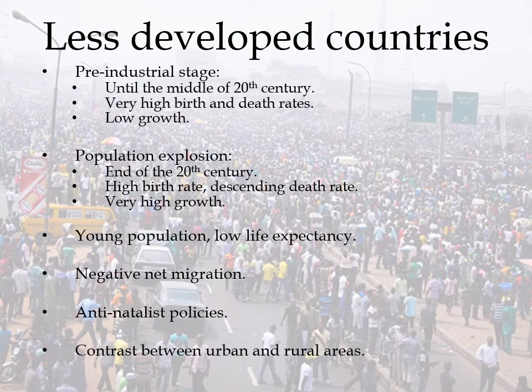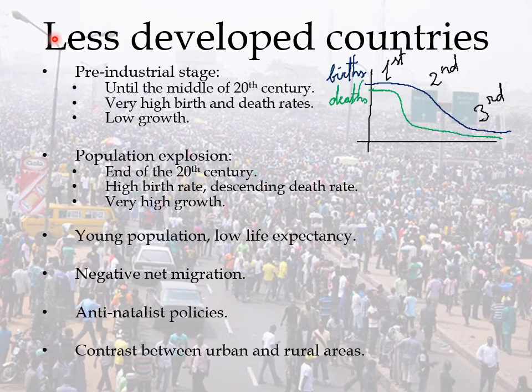Remember, we have this graph that we absolutely need to know, it's very, very important for us to know it. We can notice how the graph goes like this, and we will have the births, the deaths, and the three stages.